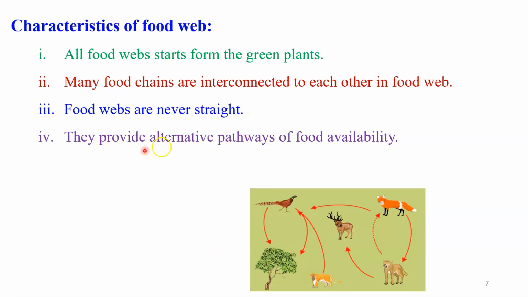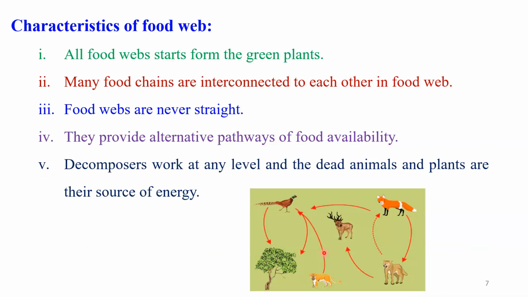Another characteristic of food webs is that they provide alternative pathways of food availability. So in each and every food web you will find that there is an alternative for each and every organism to get its food from the ecosystem. Then the last very important characteristic of food webs is that decomposers work at any level, and the dead animals and plants are their source of energy. So this is another very important and interesting characteristic of food webs.